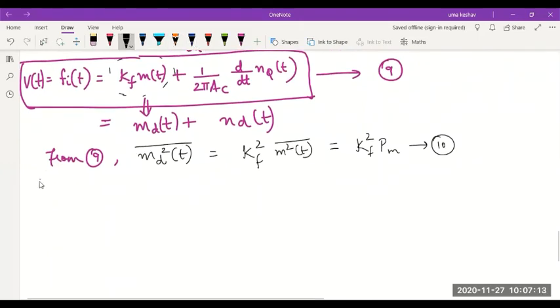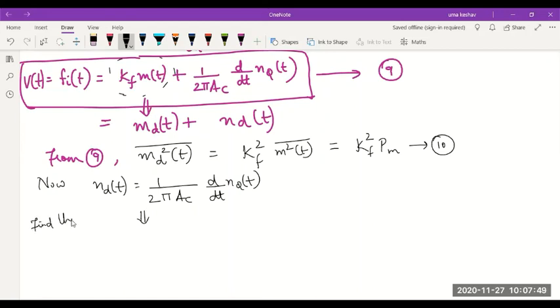Okay. Now, ND of t, the detected noise signal, is 1 by 2 pi AC differential of NQ of t. It would be difficult for me to try to find the power directly here because there is a differential. So let's find the power spectral density. First, let's find the Fourier transform of the signal.